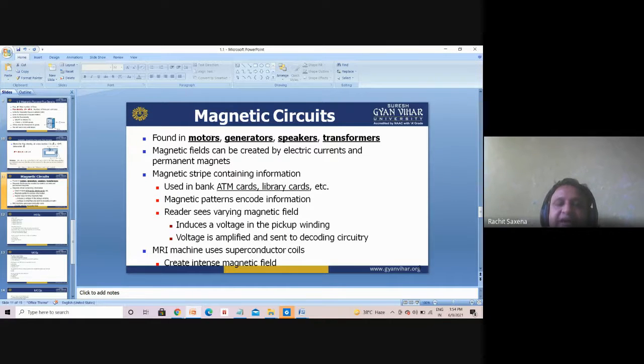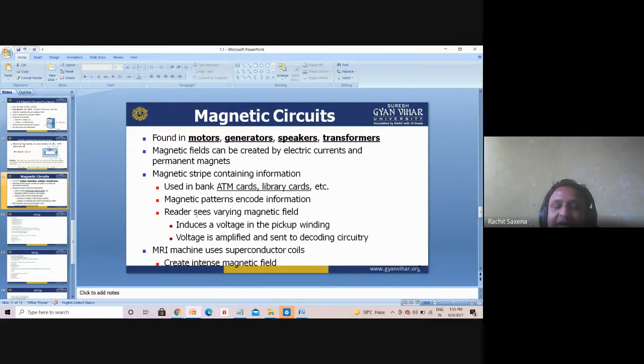Now, magnetic fields can be created by electric current and by permanent magnets. As I told you earlier, with a permanent magnet you will find the flux lines always, permanently. But with electromagnets, we can generate the magnetic field with the help of electric current. Next, magnetic strips containing information, for example used in banks, ATM cards, and library cards. We can say they hold a magnetic pattern and coded information. So these are magnetic strips.